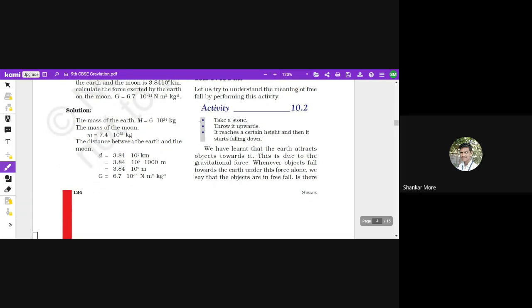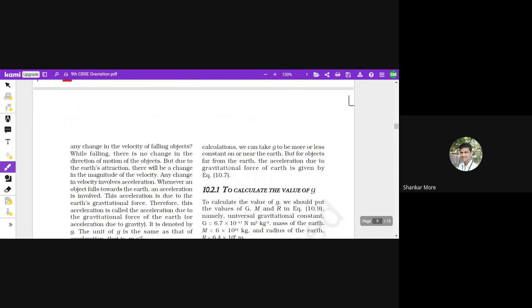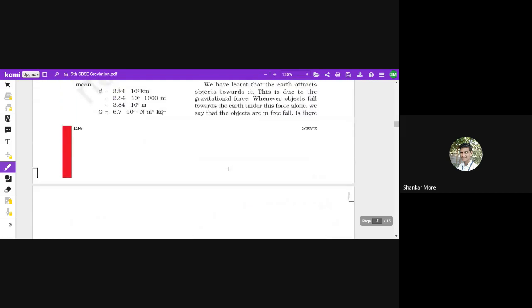We have learned that the earth attracts objects towards it. This is due to the gravitational force. Whenever objects fall towards the earth under this force alone, we say that the objects are in free fall. Is there any change in velocity of falling objects?